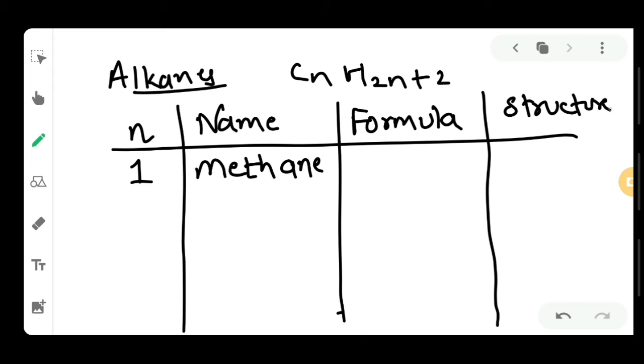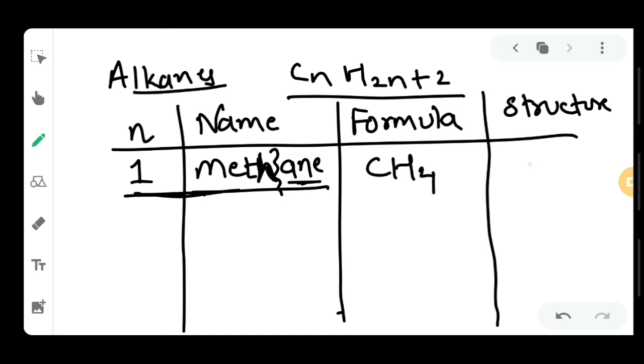Okay students, so methane. You can see that in suffix ane is written and in prefix meth is coming. So for every n equal to 1, you have to understand in prefix meth will come. Okay, and the formula, if you substitute n equal to 1 in the above formula, then the formula will become CH4 and the structure is too simple, CH4. Okay, now coming to n equal to 2.